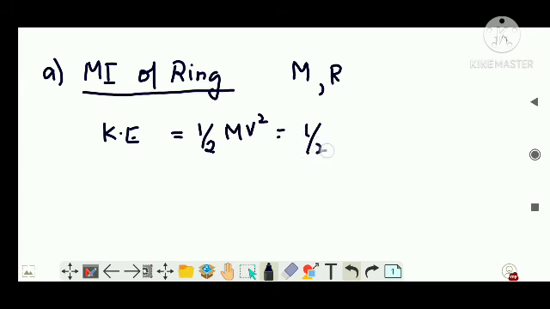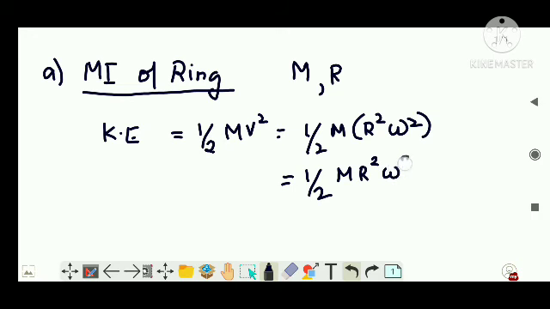So half M, right, R squared omega squared, right? Or I can write half M R squared omega squared. Let us compare with the standard kinetic energy of any rotatory object, which is half I omega squared. So this becomes the I.